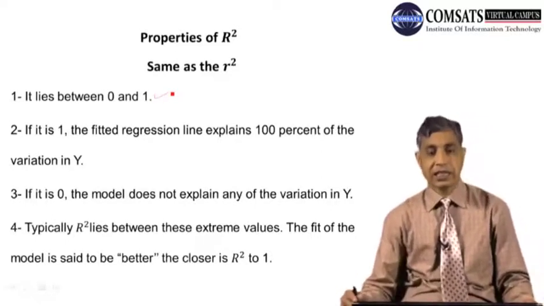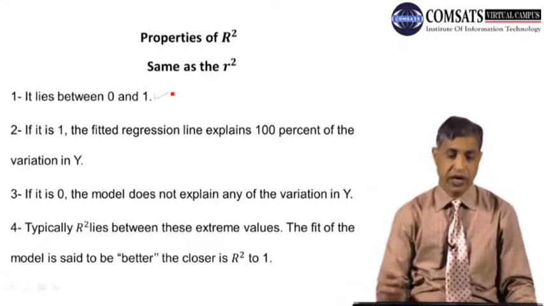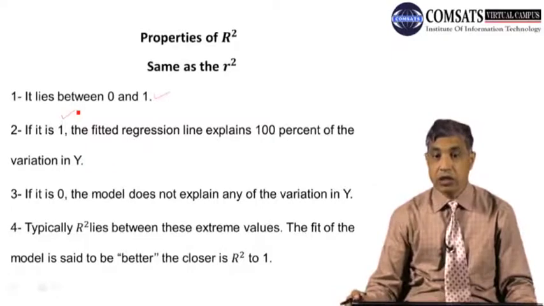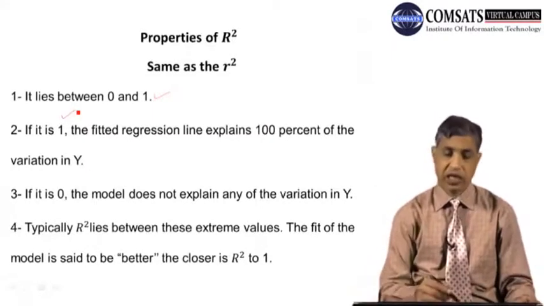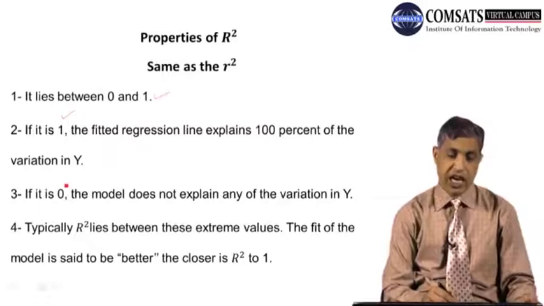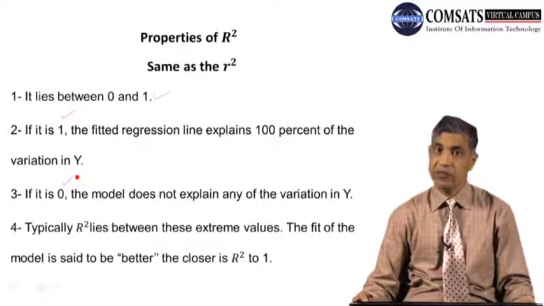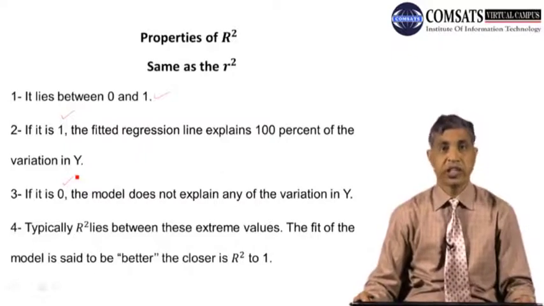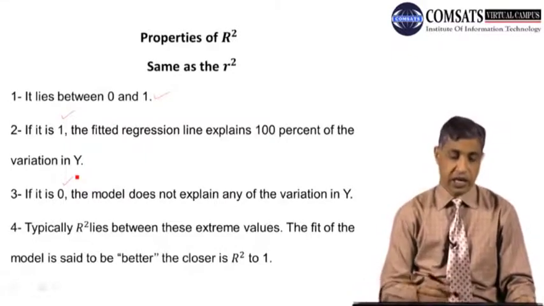The first property is the same: its range is between 0 and 1, and if it is 1, the regression line explains 100% of the variation in Y. As you are aware of this, no need to explain it. If it is 0, it means your model is totally ineffective and explains variation in Y only up to 0%, which means it has nothing to do with Y.